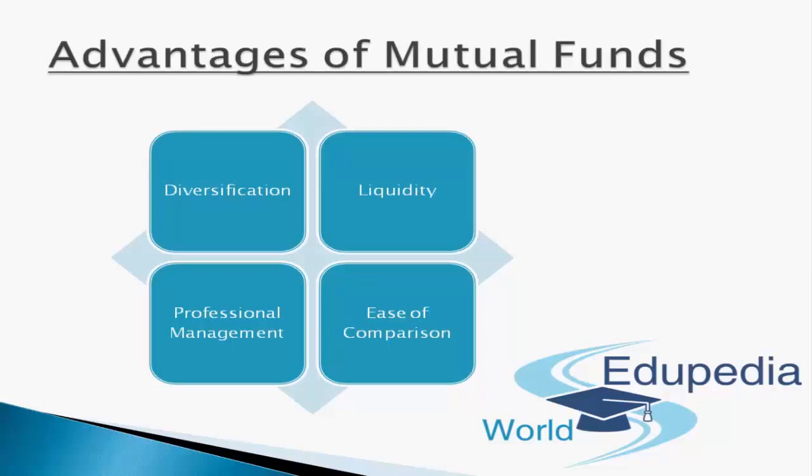Indeed, apart from that, there are n number of advantages for mutual funds, and these are low cost, transparency, flexibility, affordability, choice of schemes, well regulated. So if we talk about low cost, mutual funds are relatively less expensive to invest in compared to directly investing in the capital market, because the benefits of scale in brokerage, custodial, and other services translate into lower cost for investors. That is the best advantage in terms of mutual funds.